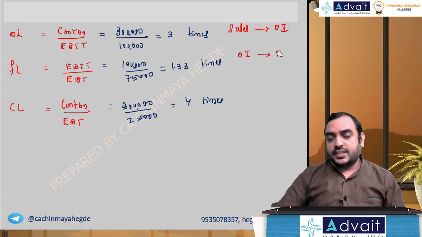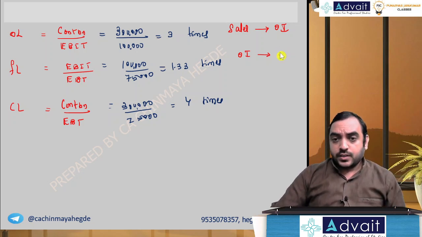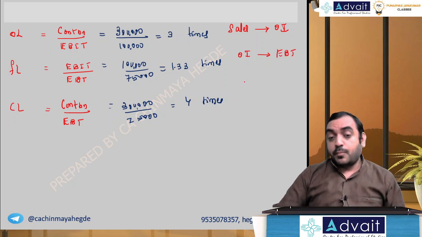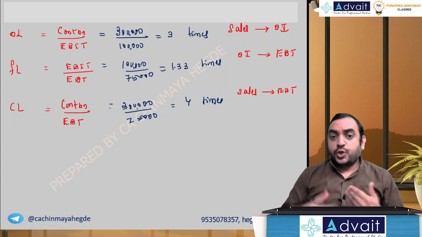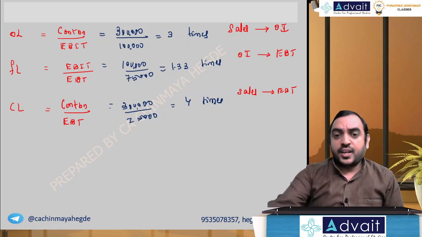In this problem, they say taxable income, which means EBT, so I will say EBT. And combined leverage connects sales and EBT. You should know which one to choose to interpret. Write down this part. Then we'll do the interpretation. We'll do the remaining calculations.